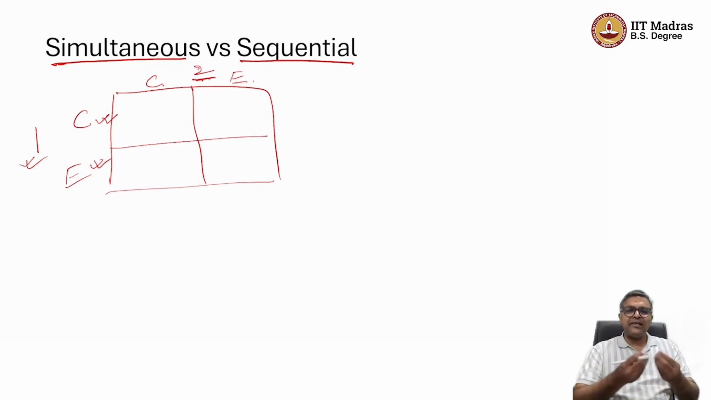So simultaneous basically means that when I am deciding, I am not aware of what other players have done. When other players are deciding, they are also not aware of what everyone else has done. So this sort of strategic interaction is considered a simultaneous move game.